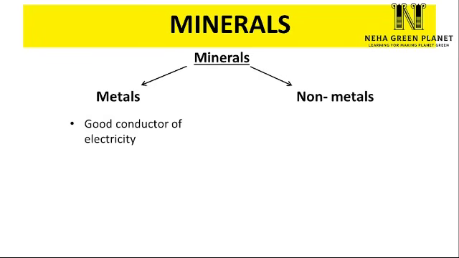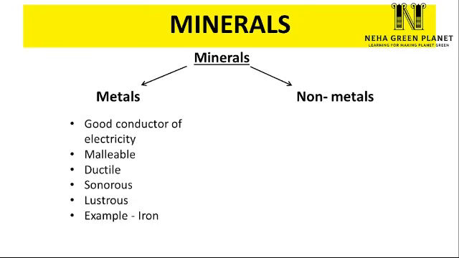Metals, on one hand, are good conductors of electricity. They are malleable. Malleable means that they can be pressed into shape easily without breaking. Metals are also ductile. That means they can be drawn into thin wire. Metals are sonorous. That means they generate sound. Also, they are lustrous. That means they have shine. So the example of a metal is iron.